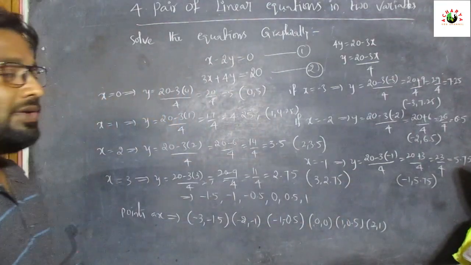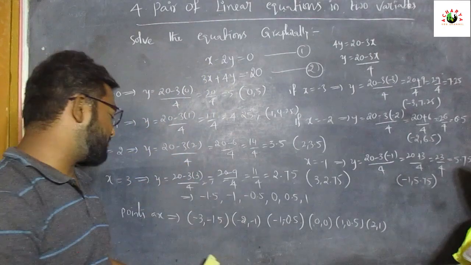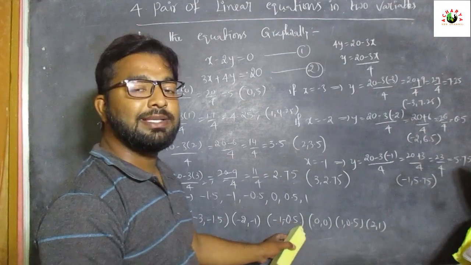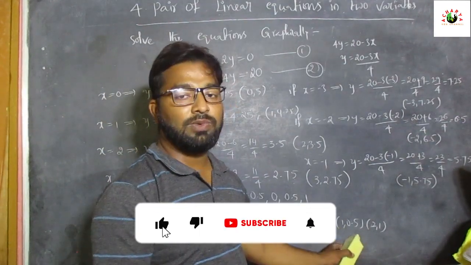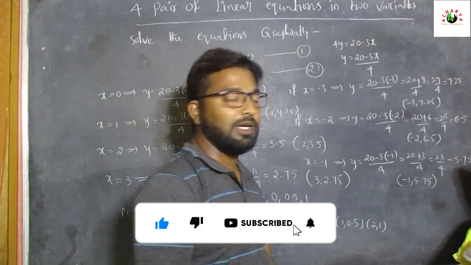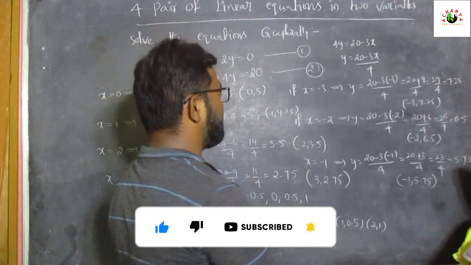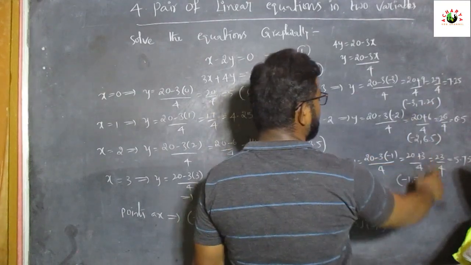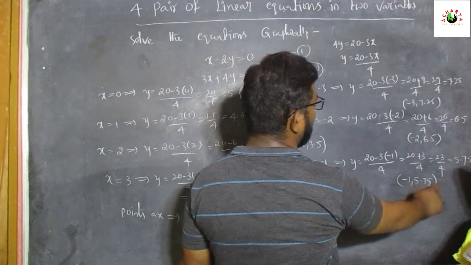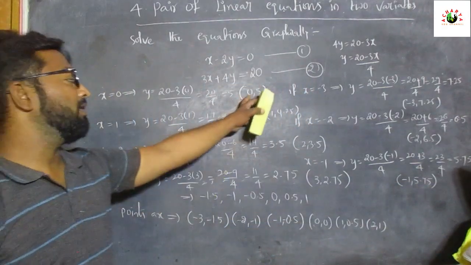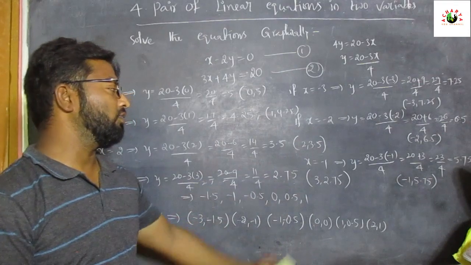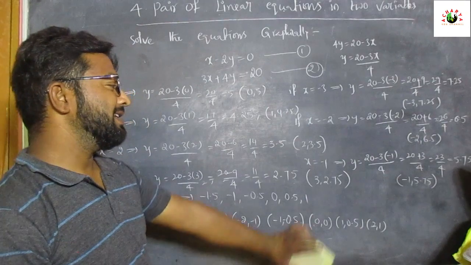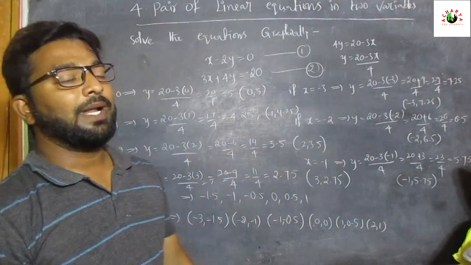So all these values, the first equation values: minus 3 comma minus 1.5, minus 2 comma minus 1, minus 1 comma minus 0.5, 0 comma 0, 1 comma 0.5 and 2 comma 1. Coming to the second equation points, if x is equal to minus 3, the point is minus 3 comma 7.25, minus 2 comma 6.5, minus 1 comma 5.75, 0 comma 5, 1 comma 4.25, 2 comma 3.5 and 3 comma 2.75. All these points we have to plot on the graph.